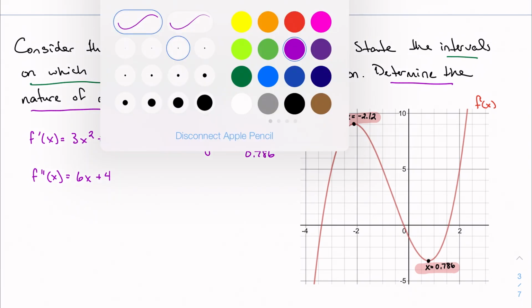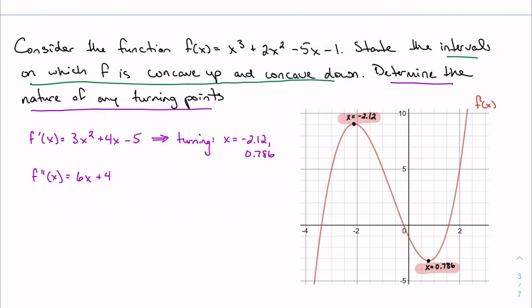But for now, we'll apply my second derivative test, and I'll stick with a similar color just to group things together. So using my second derivative test, we're going to take f double prime of negative 2.12. And I've done this already to save ourselves some time. We get negative 8.72. And I'm going to do this again with 0.786. And oddly enough, I get positive 8.72. No confusion here. Let's just get rid of that little dot.